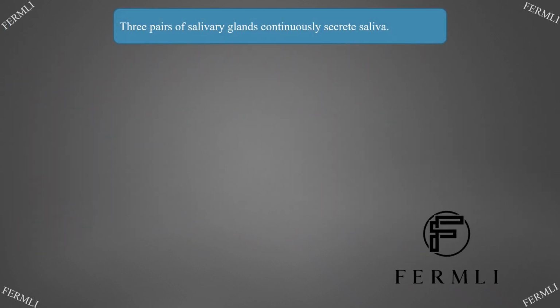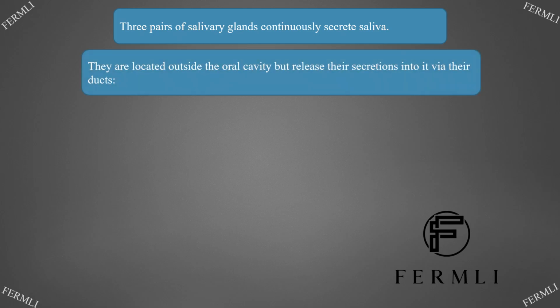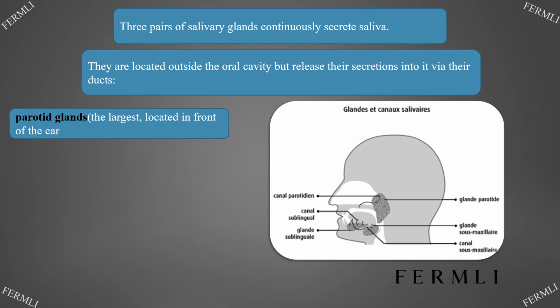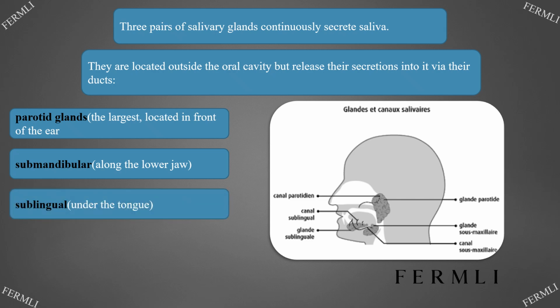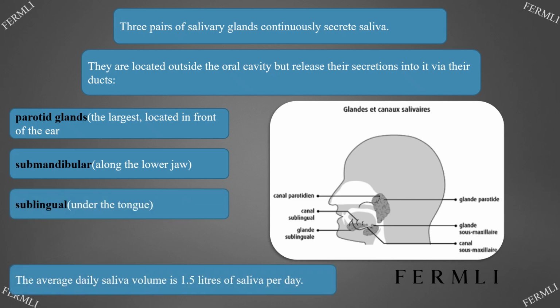3 pairs of salivary glands continuously secrete saliva. They are located outside the oral cavity, but release their secretions into it via their ducts. Parotid glands, the largest, located in front of the ear. Submandibular, along the lower jaw. Sublingual, under the tongue. The average daily saliva volume is 1.5 liters per day.